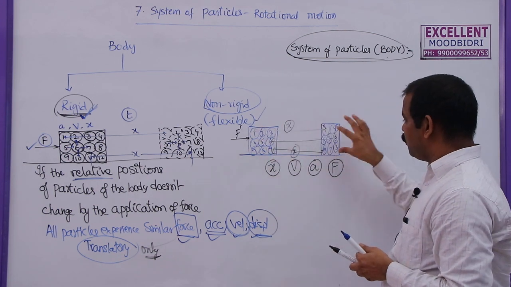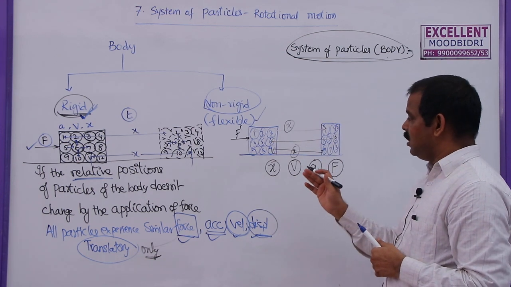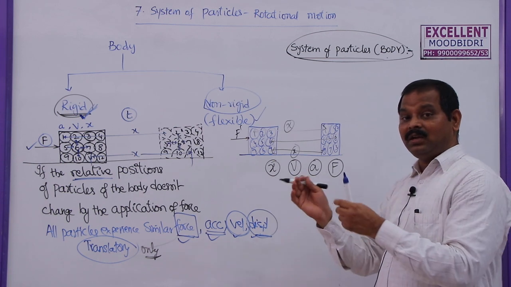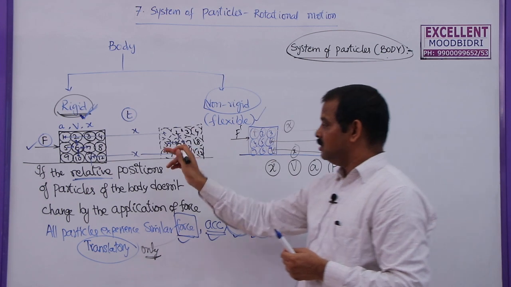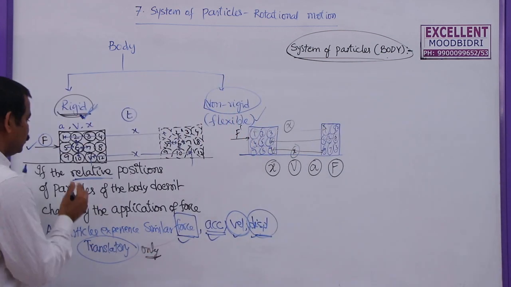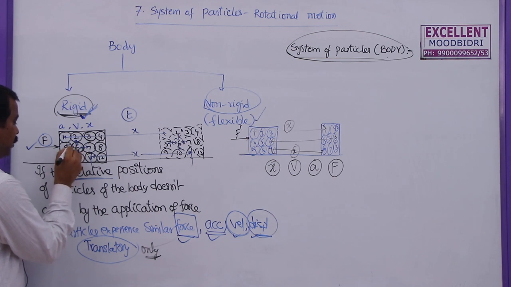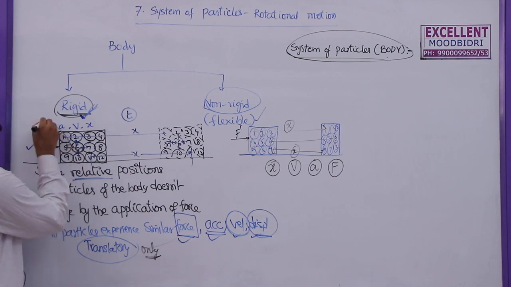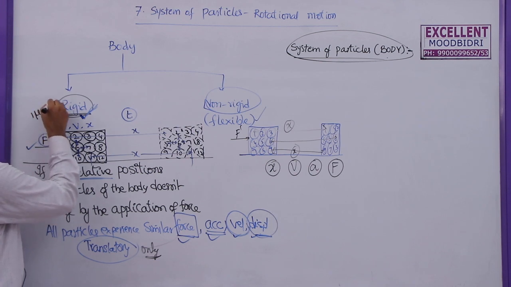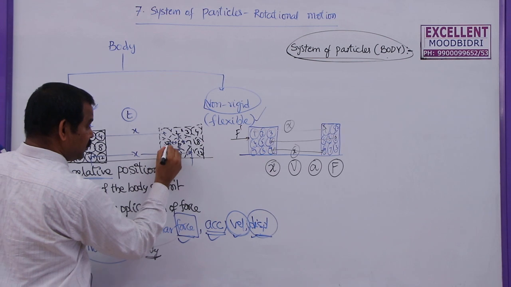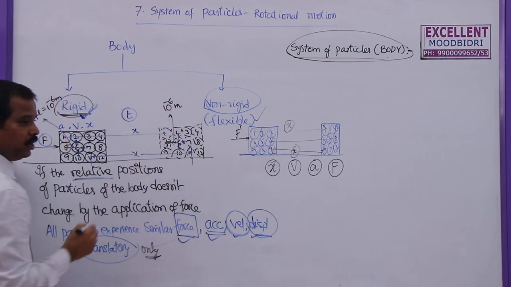So here the relative positions of the particles will change, or sometimes the relative positions may not change, but the intermolecular distance or interatomic distance will change. See here, what is the distance between these two particles, 5 and 6? Let us say this is 1 micrometer, 1 micron, that is 10 power minus 6. Here, what is the distance between 5 and 6? This is also 10 power minus 6 meters only.